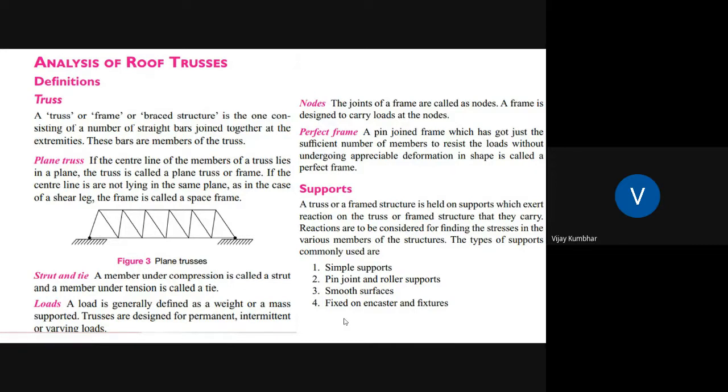Again, what is this node? Again, what is this perfect frame? A perfect frame is nothing but a pin joint frame which has just a sufficient number of members to resist the loads without undergoing appreciable deformation in shape. That is called a perfect frame.